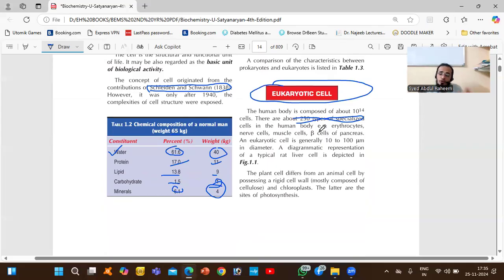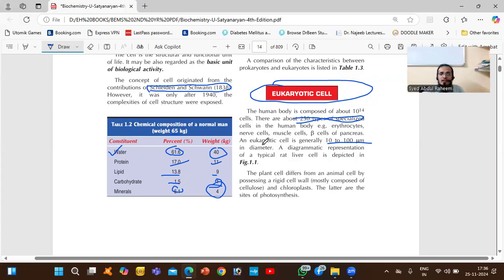So we have different types of cells in the body, like erythrocytes, RBC, WBC, nerve cells, muscle cells, beta cells, alpha cells, gamma cells. And a eukaryotic cell is generally 10 to 100 micron in diameter.